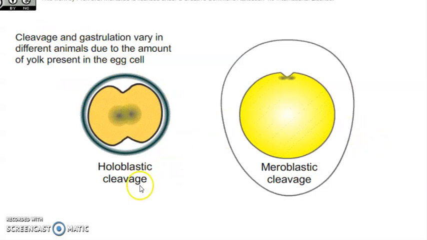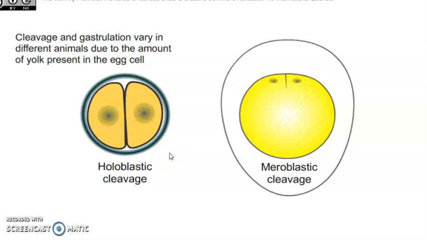Here this video shows you how the holoblastic cleavage occurs completely. This one is called the animal pole, this one is called the vegetal pole, and the cell is completely divided into two. While in the case of meroblastic, only the portion of the animal pole divides, while the remaining egg is completely filled with yolk. This is the egg of reptiles and birds, and this one is the egg of Amphioxus and also placental mammals and all the other animals which have microlecithal eggs.